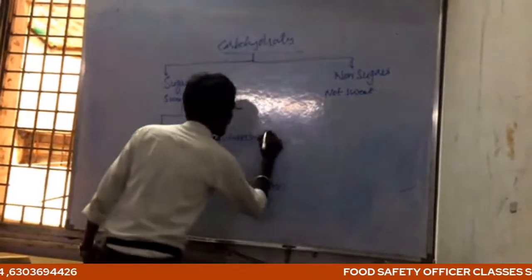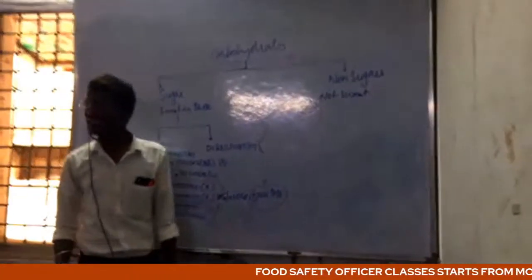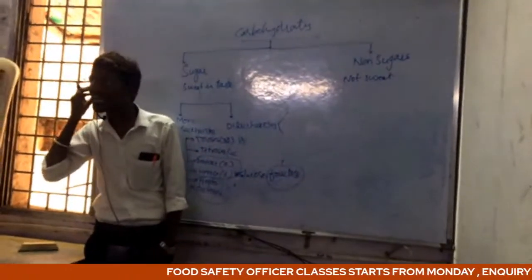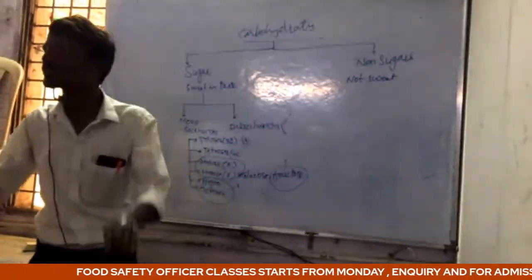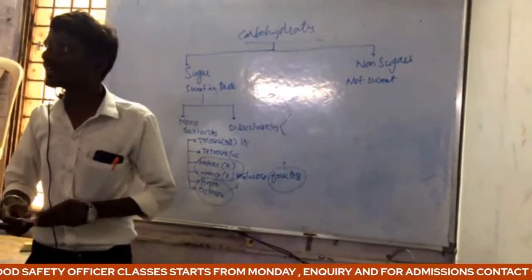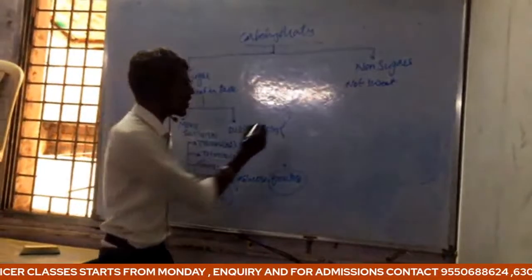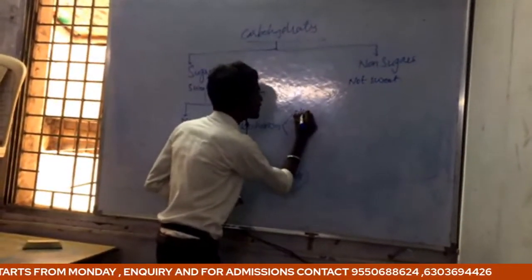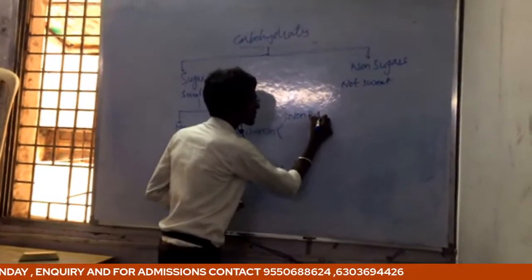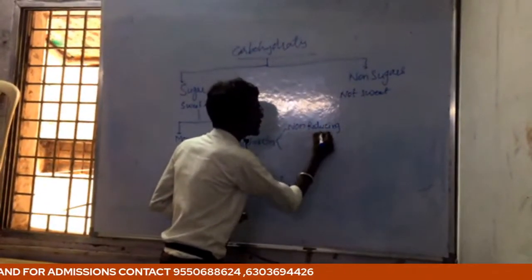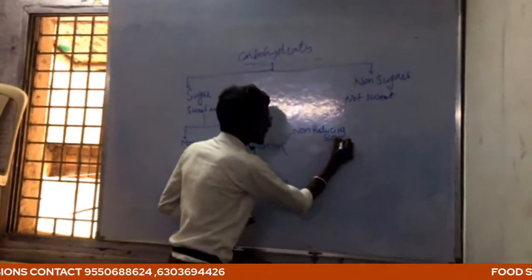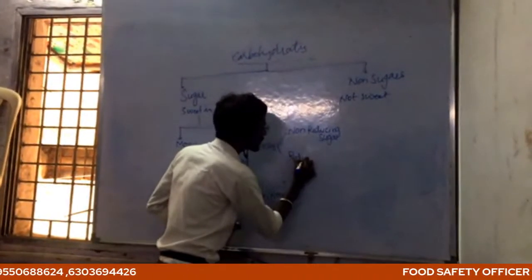Next coming to disaccharides. Disaccharides are again divided into two types: non-reducing sugars and reducing sugars.